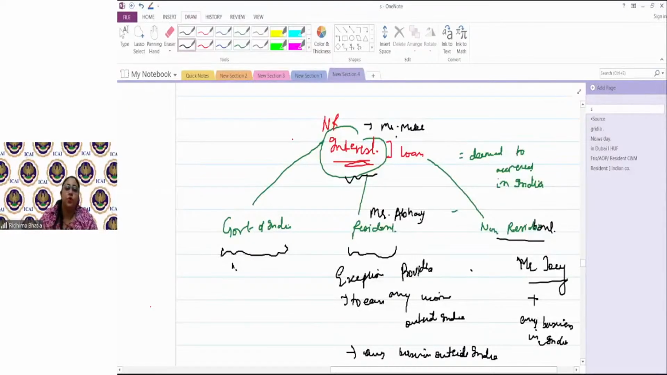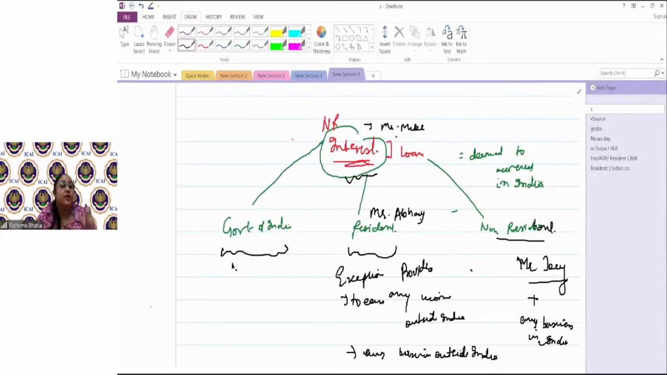When it's a transaction between a non-resident and a resident, the loan should be used in India only. It should not be used to earn any income outside India, be it a profession or any source outside India. It's a simple matter: the interest depends on where the loan is being used. Between non-residents, if that loan is being used for business in India, then the interest is taxable in India. But if it is used for a purpose outside India to generate any income or for a business outside India, then it is not taxable in the hands of the non-resident. Simple.